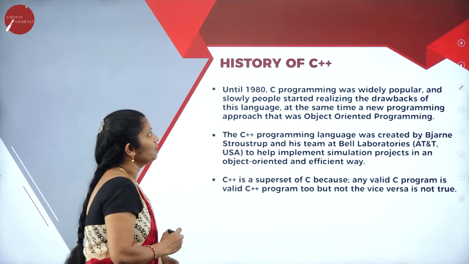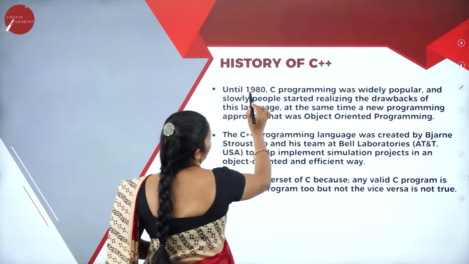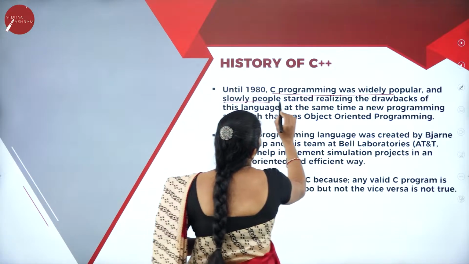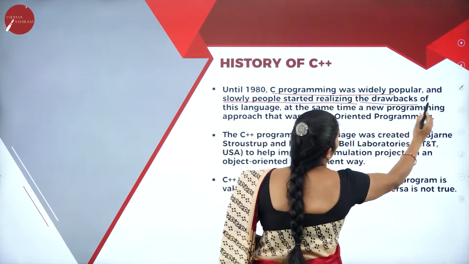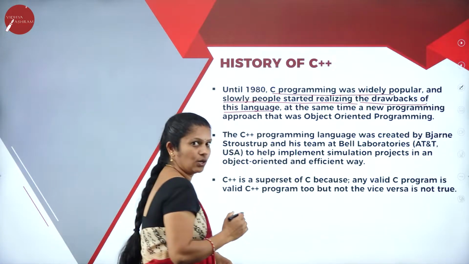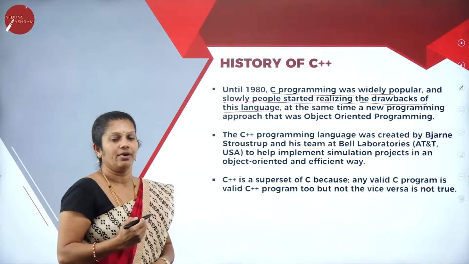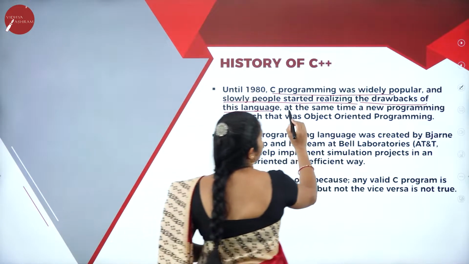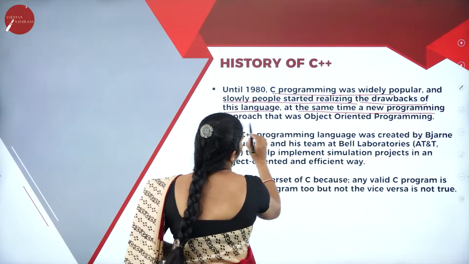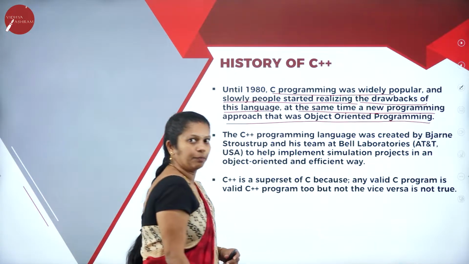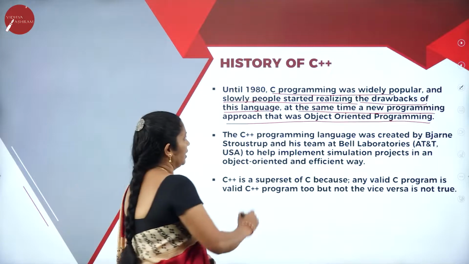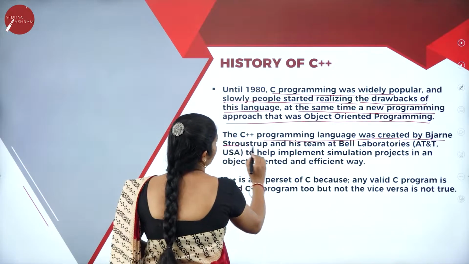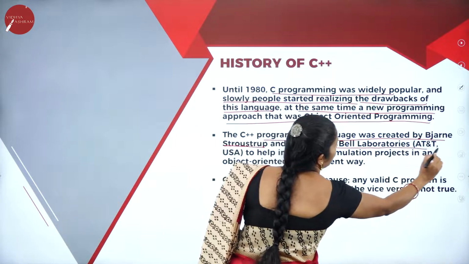When we come to the history of C++, until 1980, C programming was widely popular at that time, and slowly people started realizing the drawbacks of this language. Whatever problems we have in C programming are overcome by C++. At the same time, a new programming approach, object-oriented programming, was introduced. The C++ programming language was created by Bjarne Stroustrup and his team at Bell Laboratories.